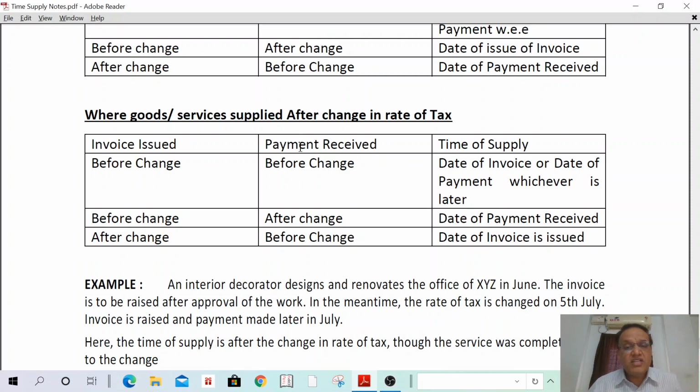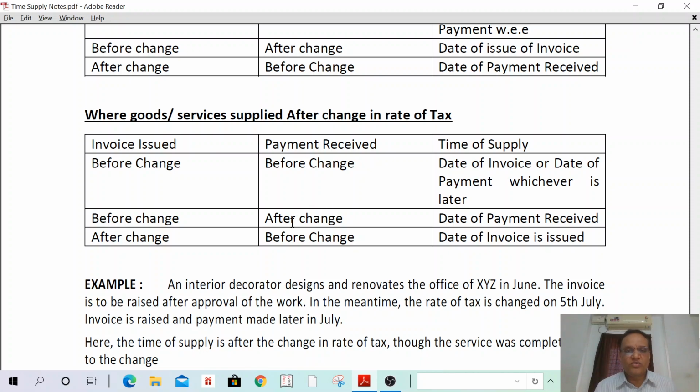Second case, I have supplied goods tomorrow, but I have issued invoice before change and received payment after change. I have supplied goods tomorrow, that is after change, and my payment is received also after change. Two elements are after only. Therefore after will apply. That means the time of supply shall be the date of payment received.